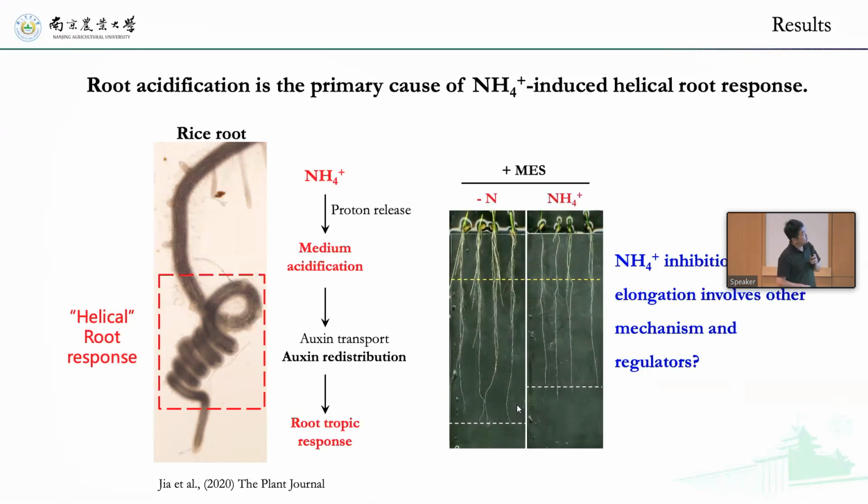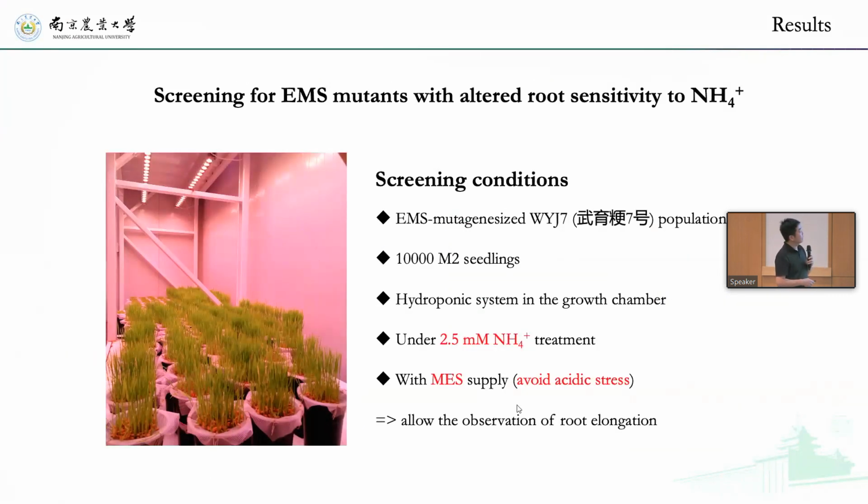Still, when we checked the primary root, even in the MES buffered medium condition, we can still see the inhibition of the primary root. So the ammonium inhibition of root elongation involves some other mechanisms and regulators. To address this, we did an EMS mutant screening for mutants with altered sensitivity to ammonium.